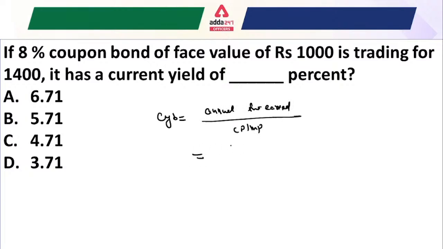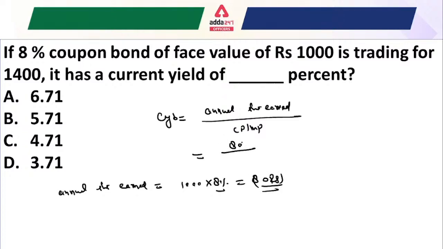So what is the annual interest? To calculate it, that would be equal to 1000 rupees multiplied by 8%, which becomes 80 rupees, right? Now write here 80 rupees, and it is trading for 1400 rupees. That means it is trading at a premium price. Whenever any company is trading at a premium rate, it is because